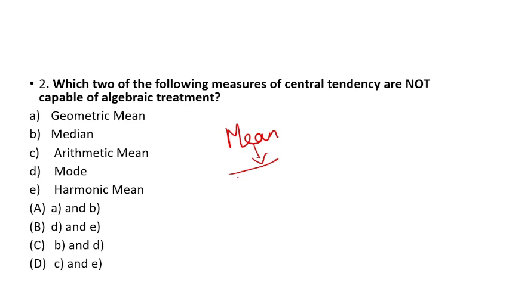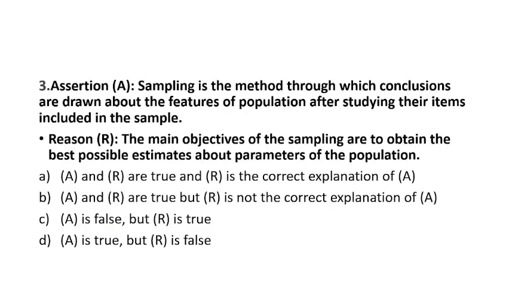treatment. But in case of median and mode, algebraic treatment is not possible, because in mode you have to count and check the frequency, and then you determine the most frequent value. And in median, first you have to arrange the data in either ascending or descending order, and then you determine the central value. So no algebraic treatment is possible in case of median and mode. So option C is the right answer.